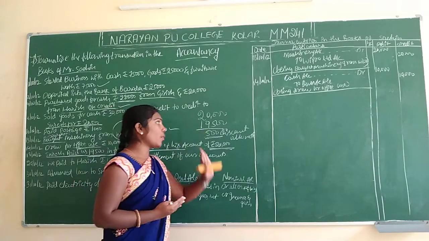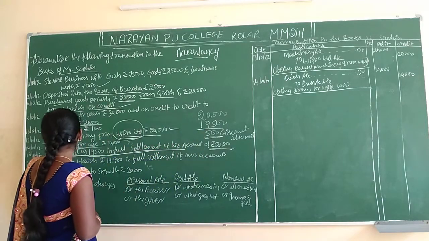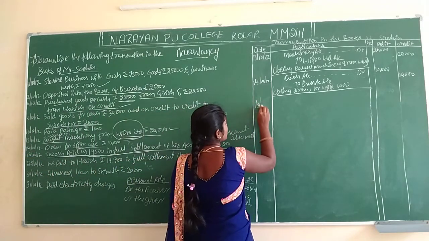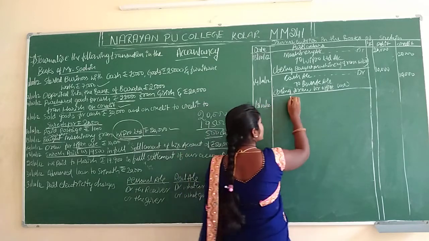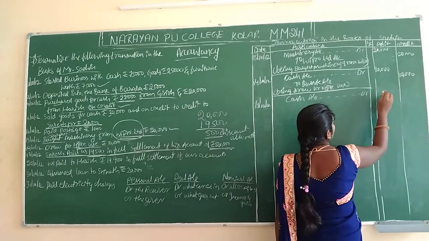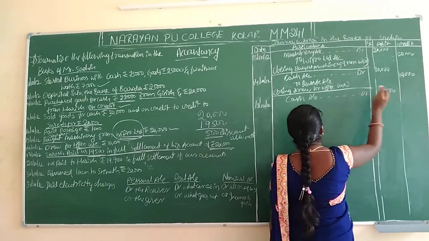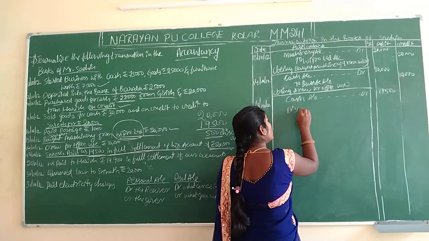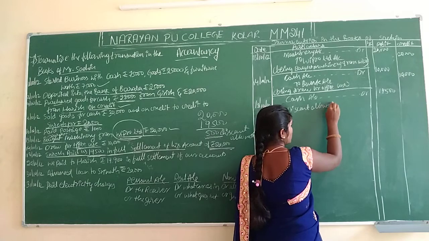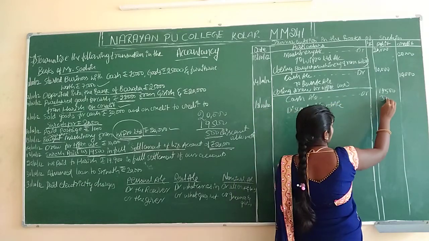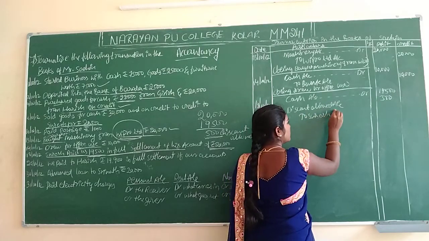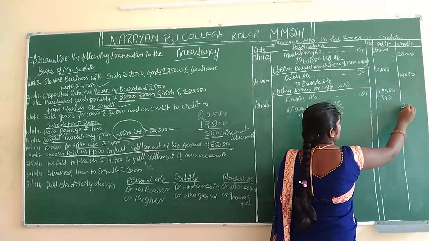And we will pass the entry now. 18/10/12. How much cash we paid? 19,500. And how much discount here? Discount allowed account 500. Totally how much does Suresh have to pay? 20,000.